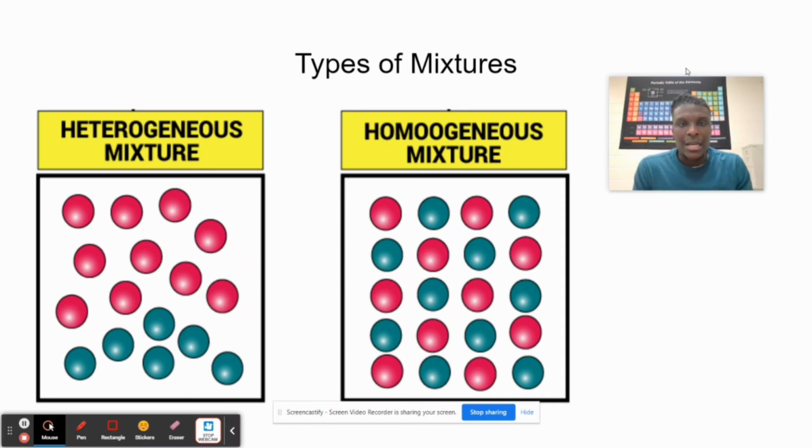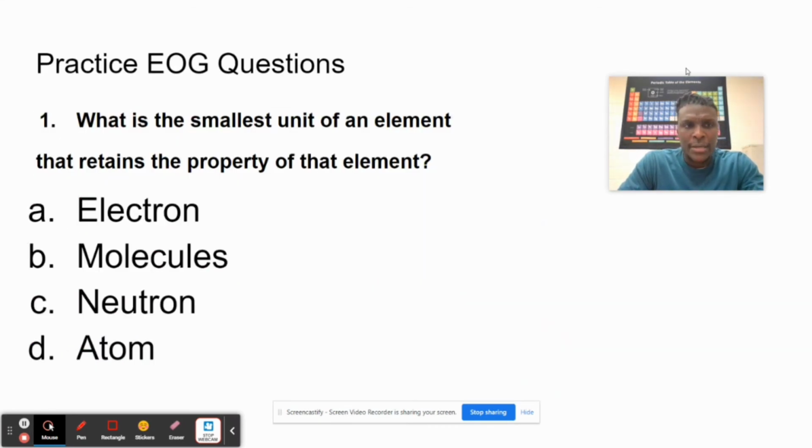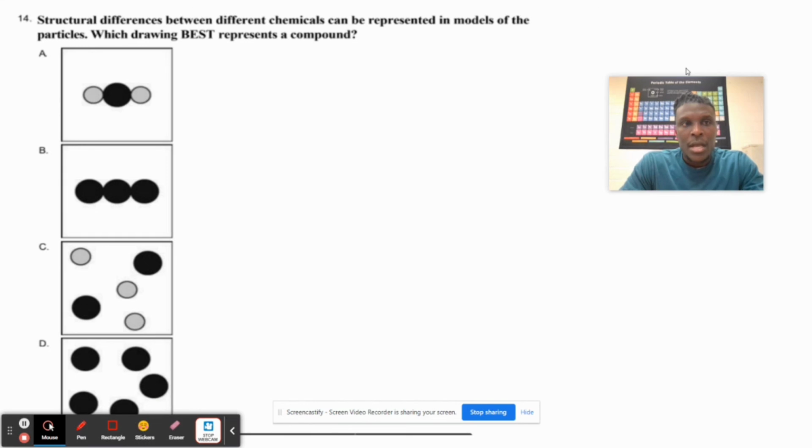What are we going to do now? Let's look at some questions. We have 5 questions. I took 5 questions from past EOGs that could help you with this. Question number 1. What is the smallest unit of an element that retains the property of that element? That one's easy. Pause if you want to. But the answer is an atom. That's D.